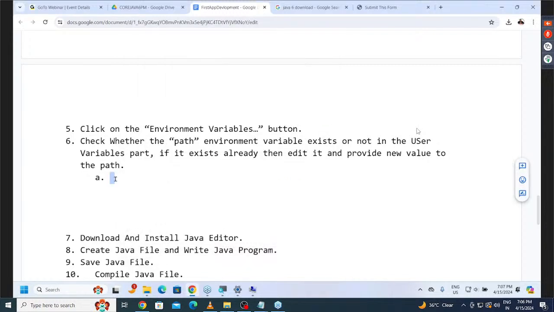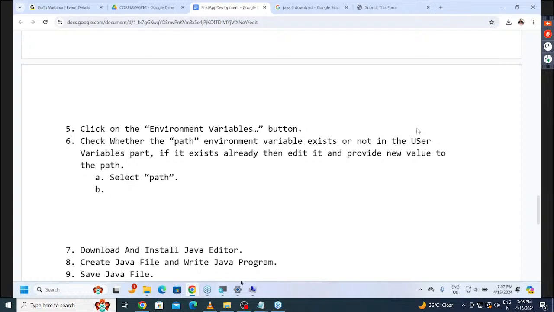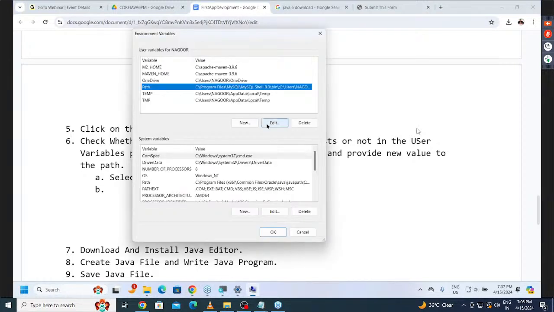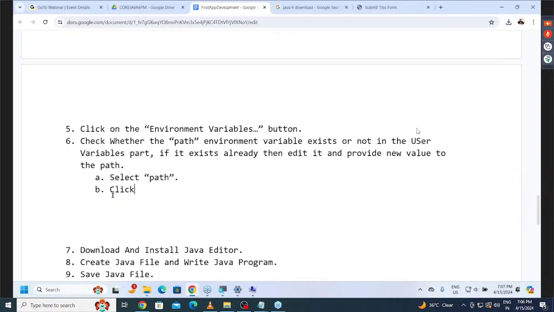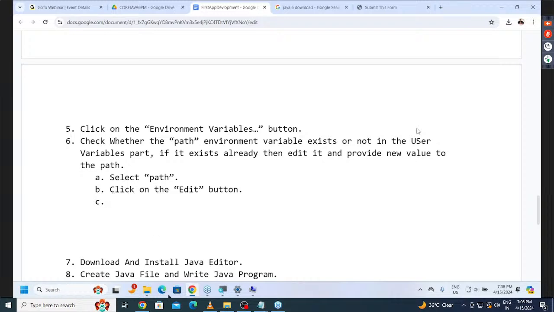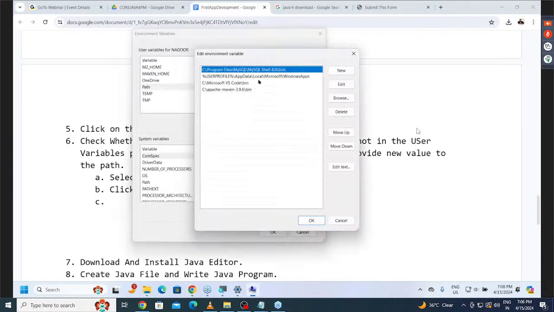Then what do we have to do? Select the path. Then after selecting the path, click on the edit button. After clicking on the edit button, click on the new button. Observe carefully.